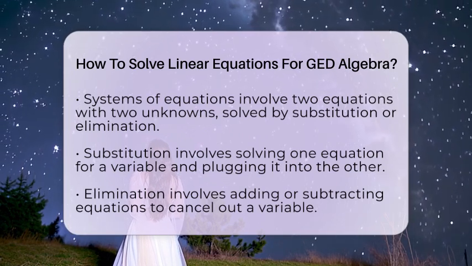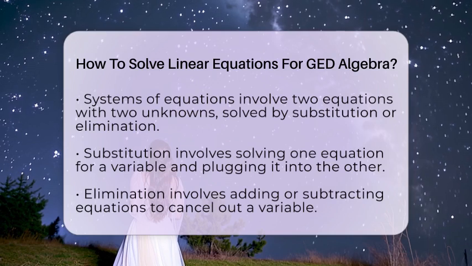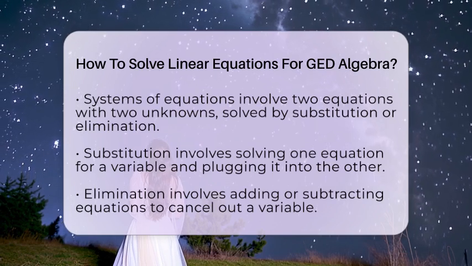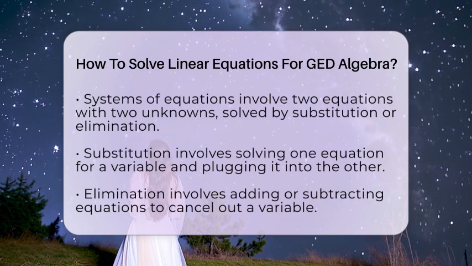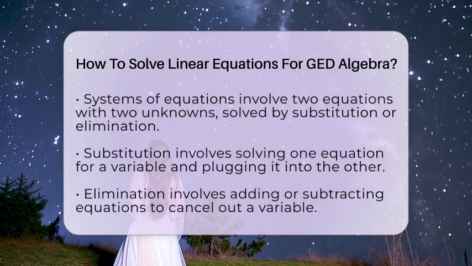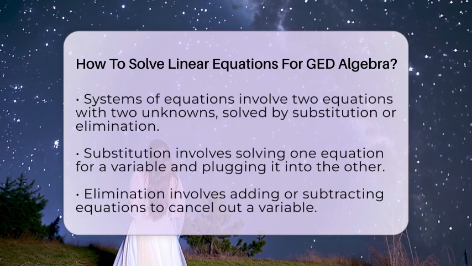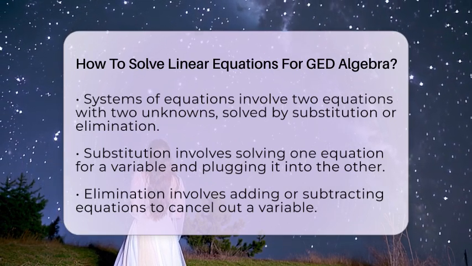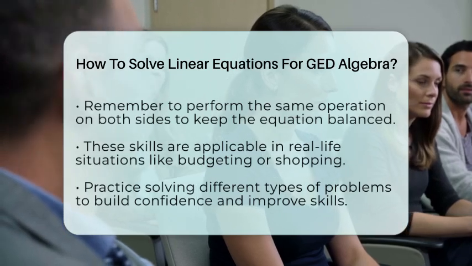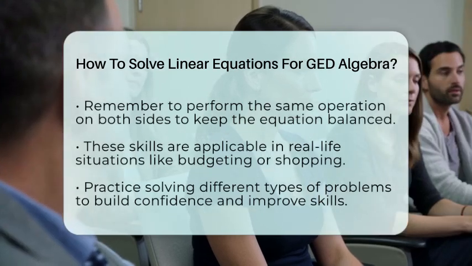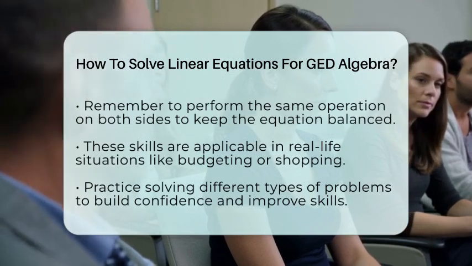Sometimes, you'll work with systems of equations, which are two equations with two unknowns. You can solve these by substitution or elimination. Substitution means solving one equation for one variable and then plugging that into the other equation. Elimination involves adding or subtracting the equations to cancel out one variable, making it easier to find the other. Remember, always perform the same operation on both sides of the equation to keep it balanced.